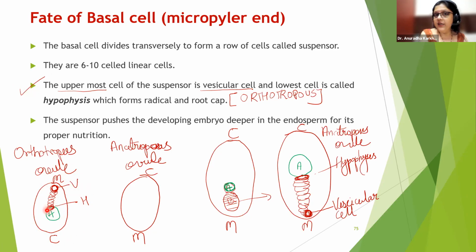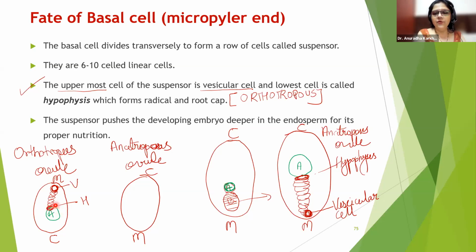Red वाला ही बोल रही हूँ मैं green वाले को touch नहीं करा रही हूँ बेटा. मैंने apical cell का अभी तक कुछ बात नहीं किया है. I'm just talking about the basal cell का fate of the basal cell, right? So this is going to be the last or the bottom of the basal cell ka row, which will be called as hypophysis. Do not forget this word hypophysis. It is one of the very important words. Why? Because see, hypophysis will form radicle and root cap. So radicle will give rise to the root, and it will have a root cap. So the radicle, the root cap, all are originating from where? From the